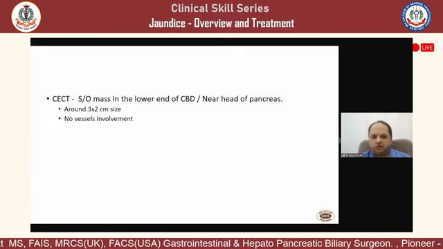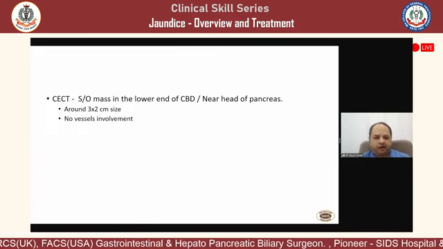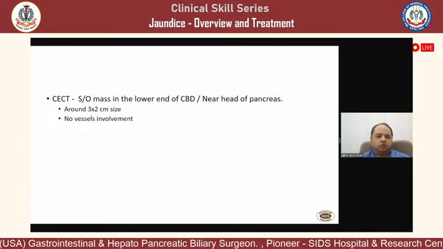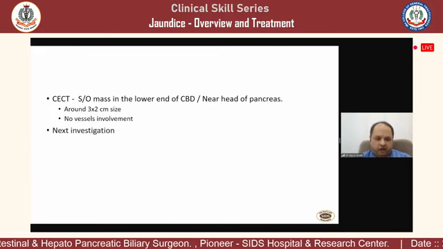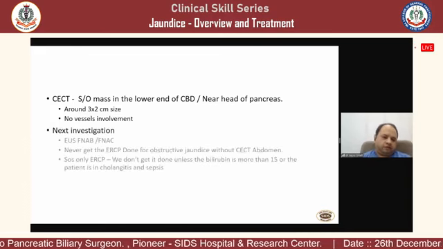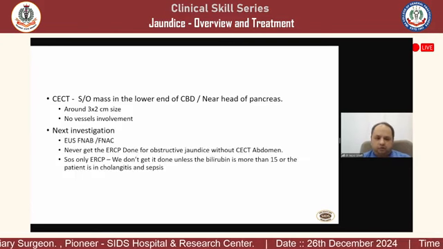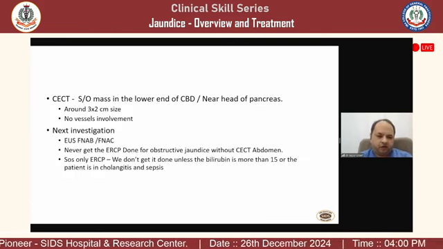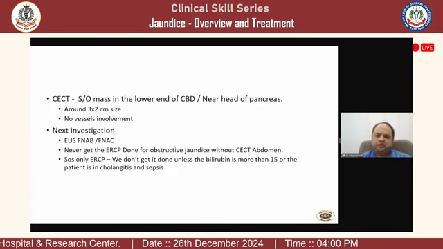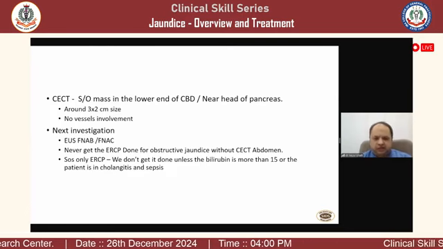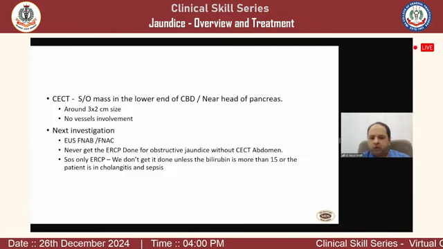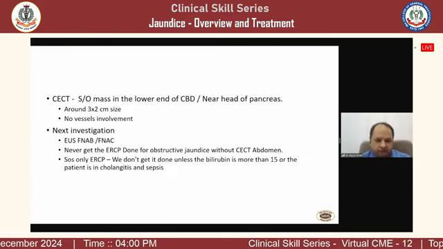CT is suggestive of lower end CBD mass in the head of the pancreas, around 3 by 2 centimeter, no vessels involvement. So what next? If we go by book, the best investigation next, if at all we want to prove it, is EUS FNA or EUS FNB. We can get the MRCP done if the surgeon is willing to get it done after the CT scan is done,